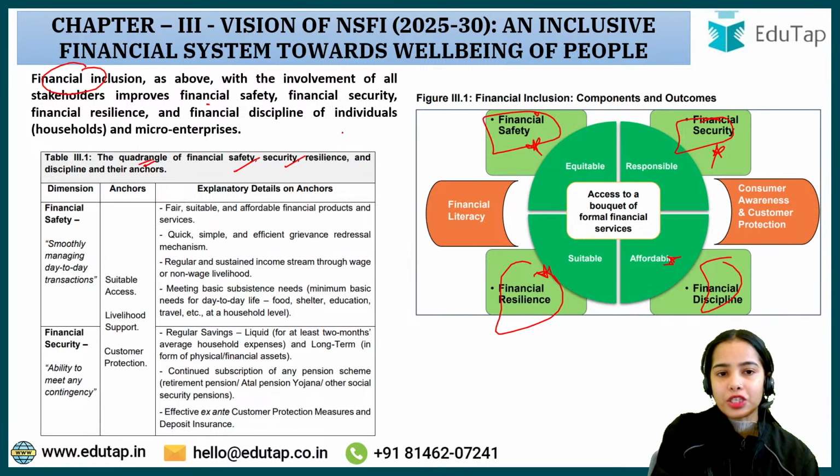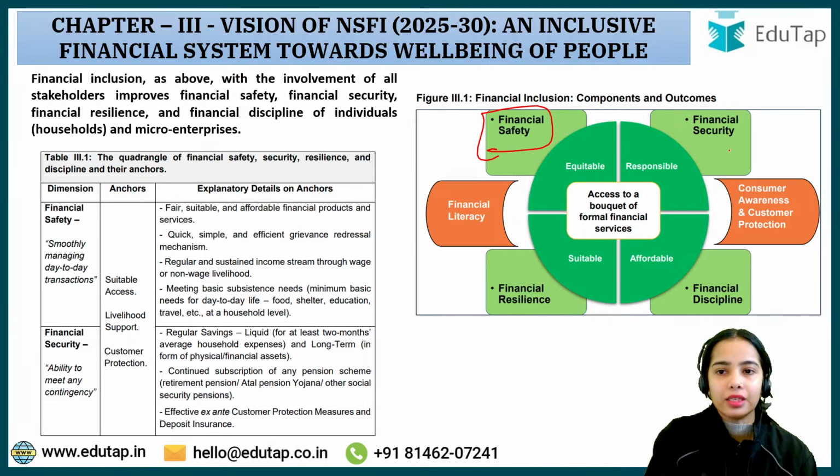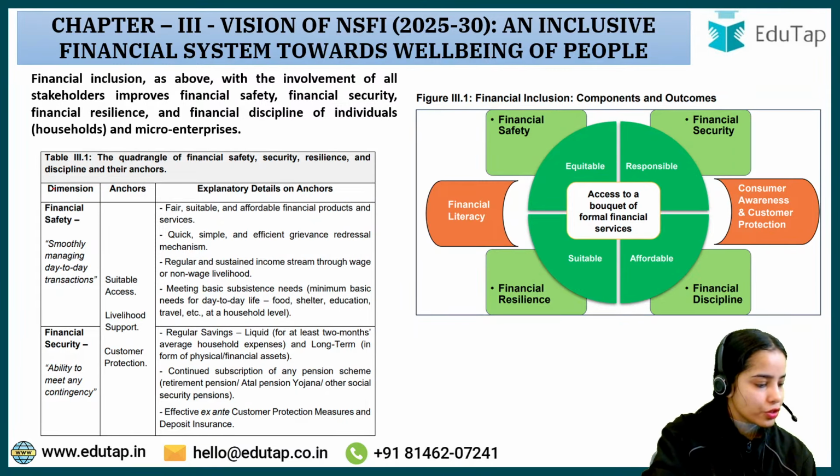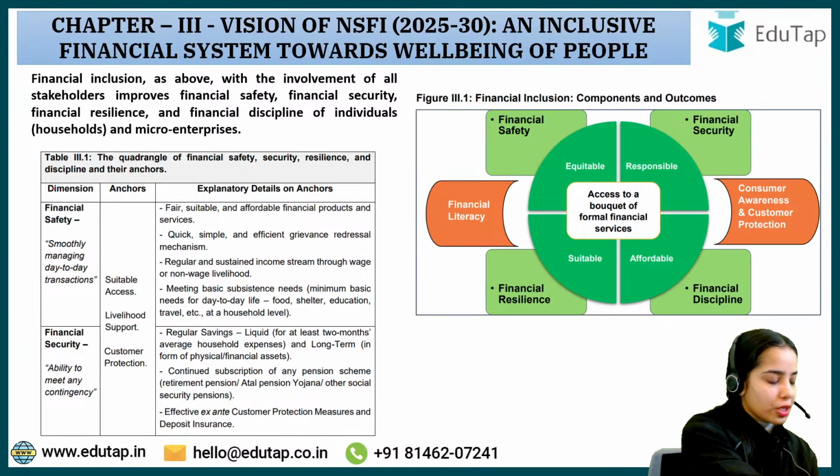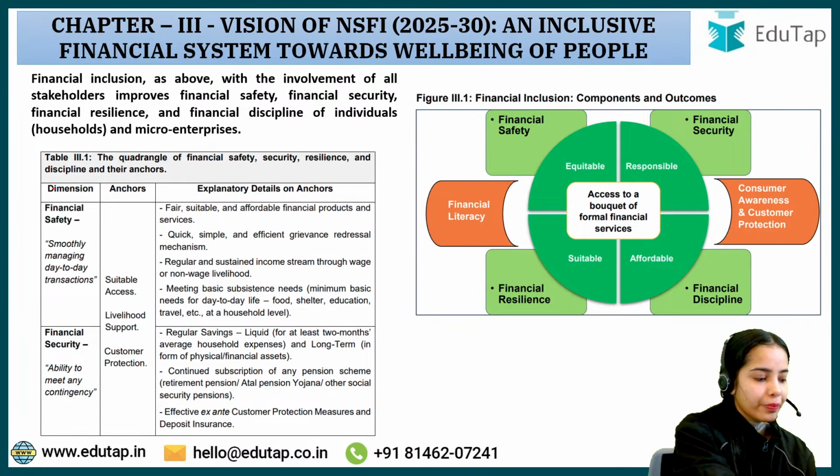of financial safety, financial security, resilience and discipline, and their anchors. So to lead to financial safety, what is the anchor? To lead to financial security, what is the anchor that is focused on? Okay, so financial safety, first of all, till now any confusion? Till now any confusion, anyone? This is very important, okay?